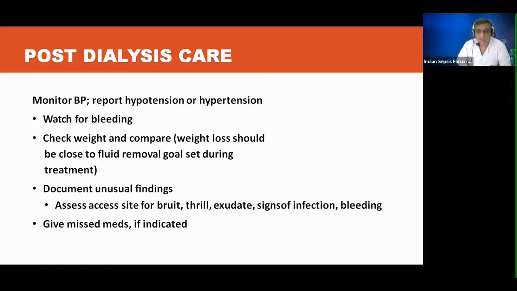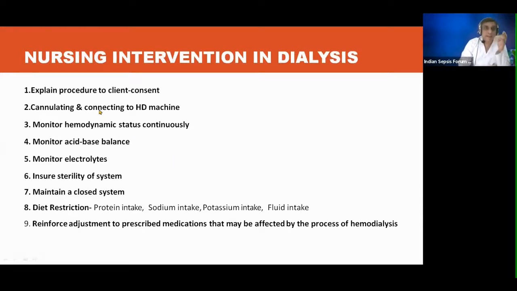Assess the access site for bruit, thrill, any exudates, signs of infection, bleeding. If there is a missed medication during dialysis, we have to give those medications also. We have to explain the procedure to the patient first.